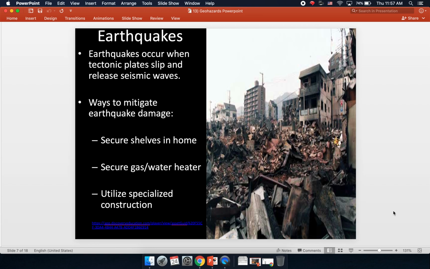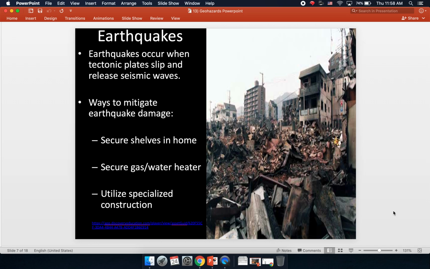Unfortunately, there's not a whole lot you can do, but if you live in an earthquake-prone area, you can secure the shelves in your home so they're not likely to fall over. Now, things may still fall off of them, but at least the whole shelves won't come down. Securing gas and water heaters, items like that might be dangerous if they come loose.